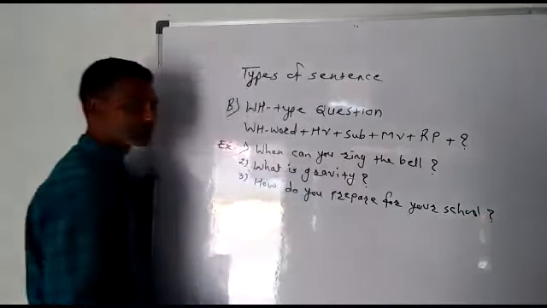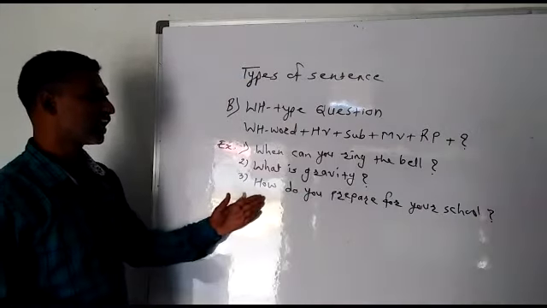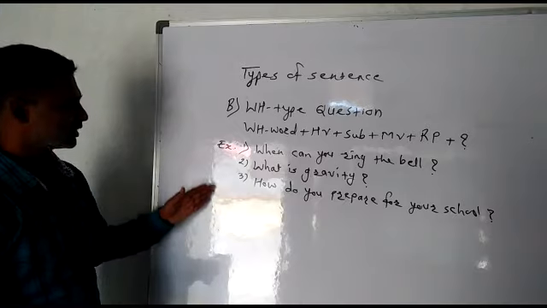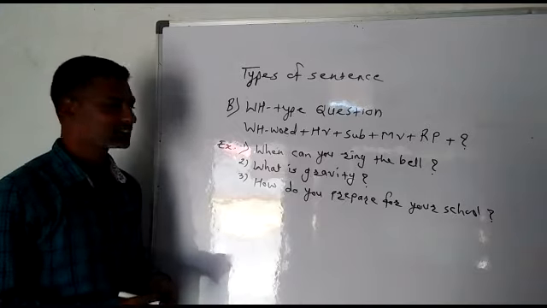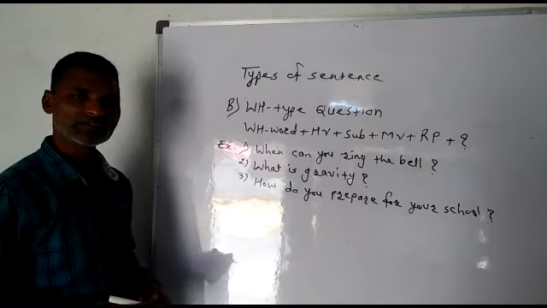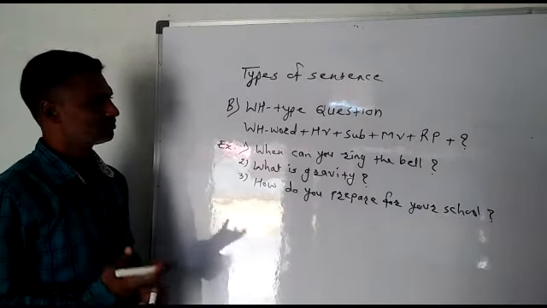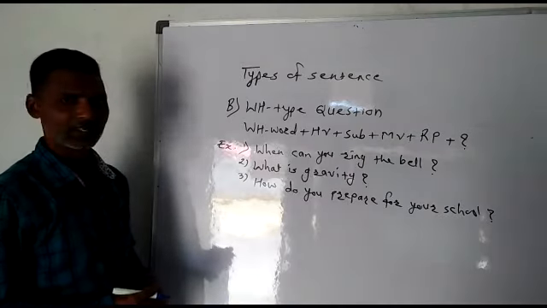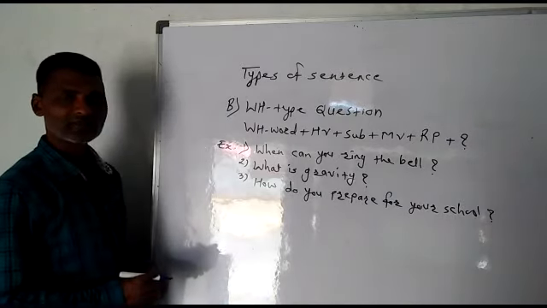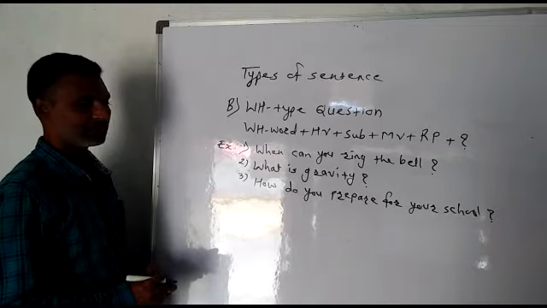Question mark. So this is also a question, how do you prepare for your school? So students, in this type of sentence, what we have seen is that they begin with the WH word and end with that question mark. And now comes the next type, and that is the imperative sentence.